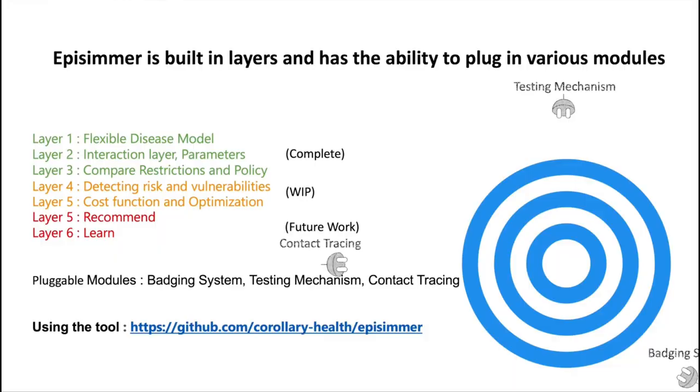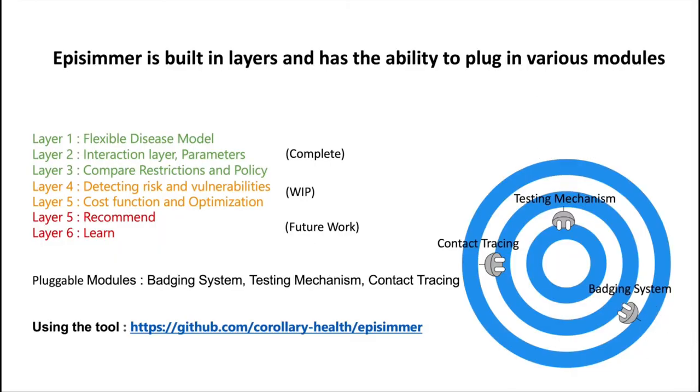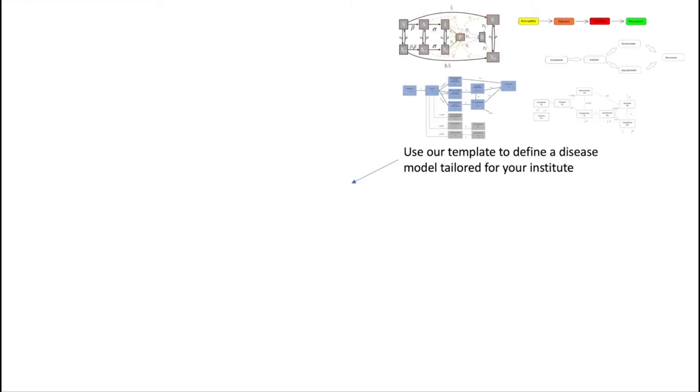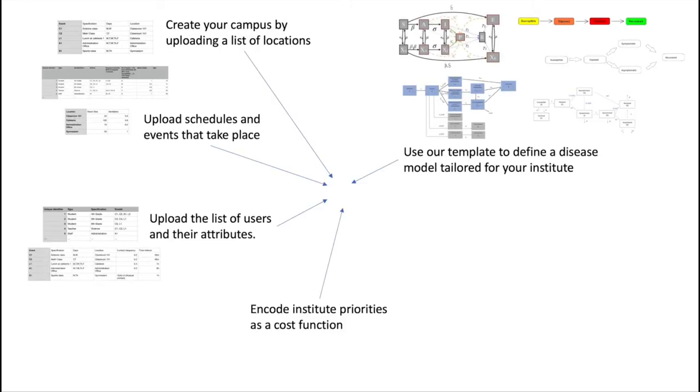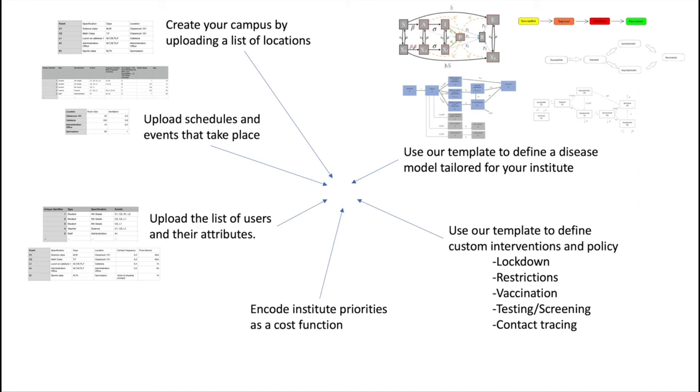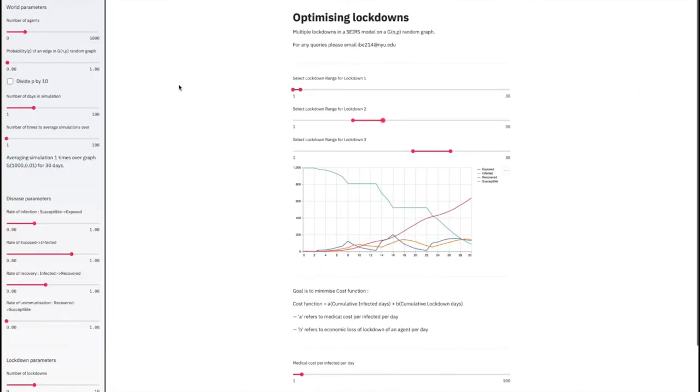Episimmer. Episimmer is a very modular and flexible epidemic simulator that enables the user to specify their custom disease progression models and intervention strategies. Episimmer can be used to model scenarios that are not supported by the other simulators. In addition to simulations, Episimmer can be used to develop decision support and recommender systems.